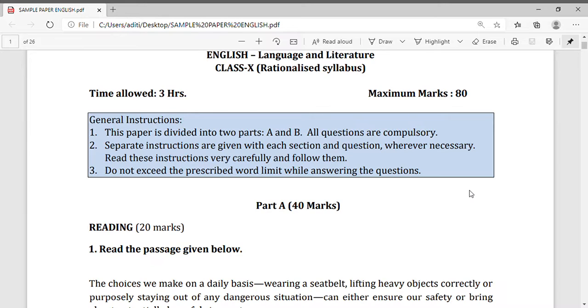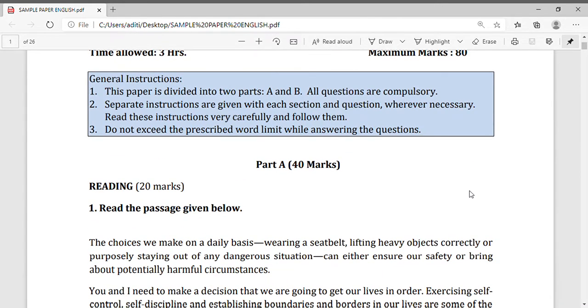This is the sample question paper which CBSE is going to ask you in the session 2021. Now general instruction you can see on the screen. This paper is divided into two parts, A and B. All questions are compulsory. Separate instructions are given with each section and question whatever necessary. Read this instruction very carefully and follow them.